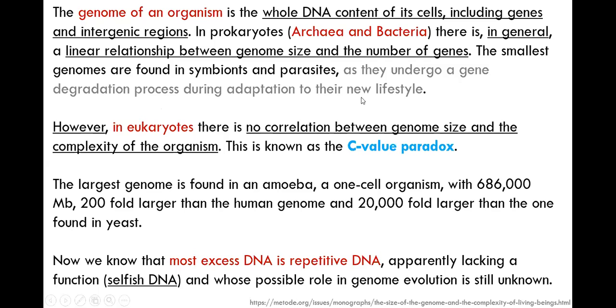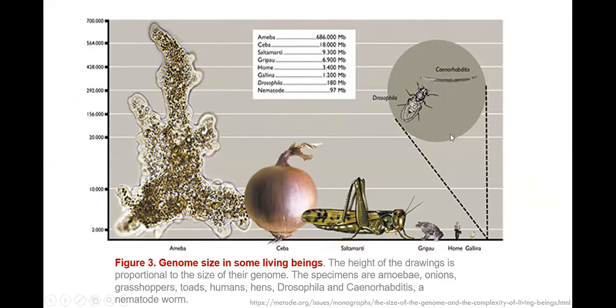Why is that? The other region of the DNA is called the intergenic region. We know that this is repetitive DNA, and it also controls a lot of functionality that we will see in the second half of the class today. Again, you're looking at a trend of different genomes here. For example, you're looking at genome size from amoeba to prokaryotes and eukaryotes. In eukaryotes, you take humans, but you cannot put them above the onion. You cannot put them in a linear trend in terms of genome size.